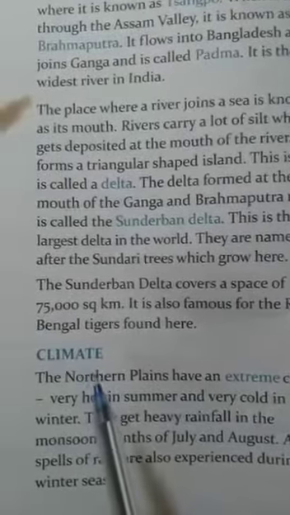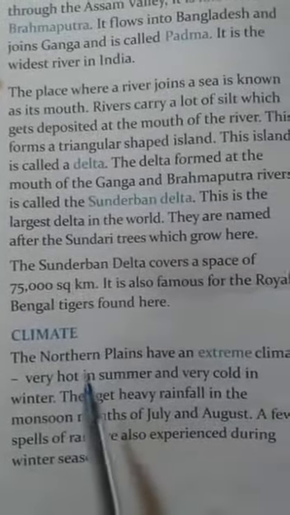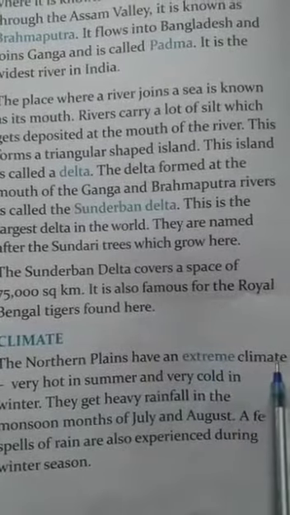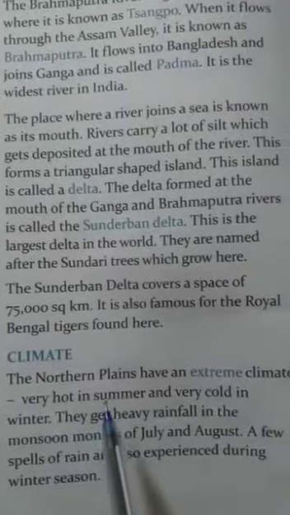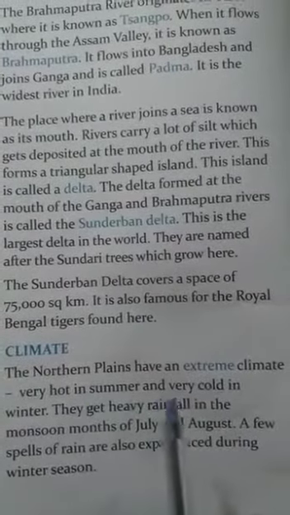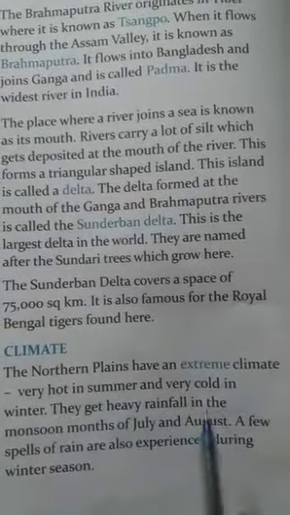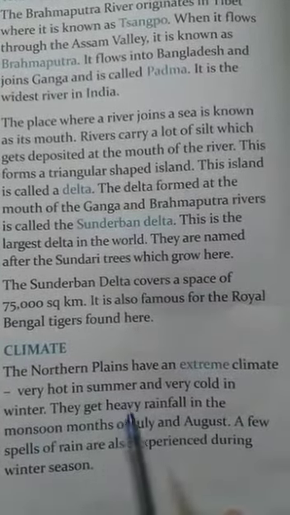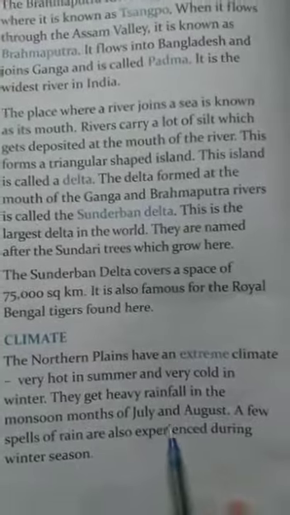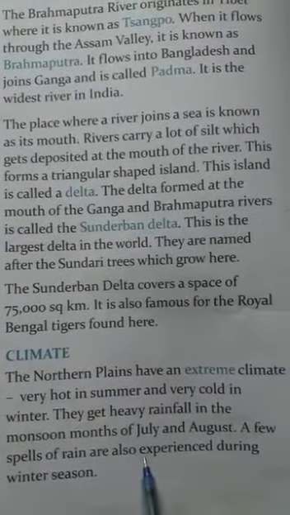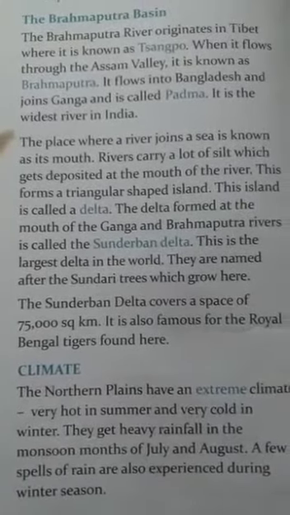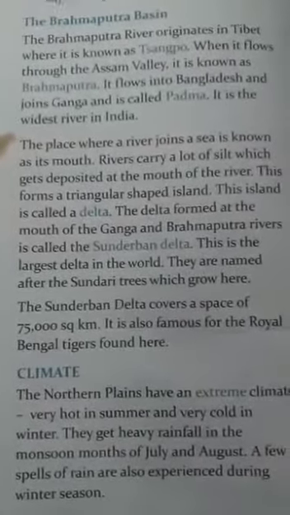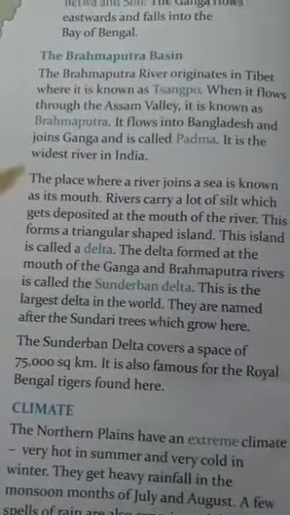Now the climate. What is the climate of Northern Plains? The Northern Plains have an extreme climate. We all are experiencing it because we all live in Northern Plains in Uttar Pradesh. The climate is extreme, very hot in summer and very cold in winter. We get heavy rainfall in the monsoon months of July and August. A few spells of rain are also experienced during the winter season, once or twice, but July and August are the main months of rain.